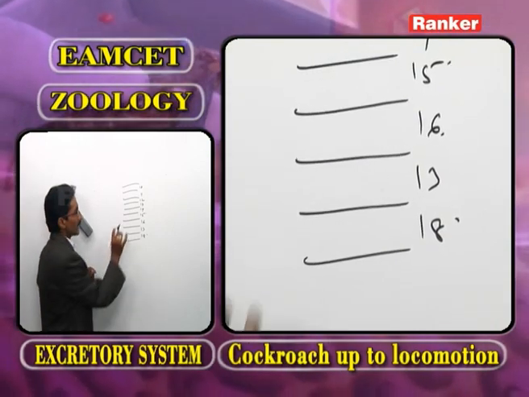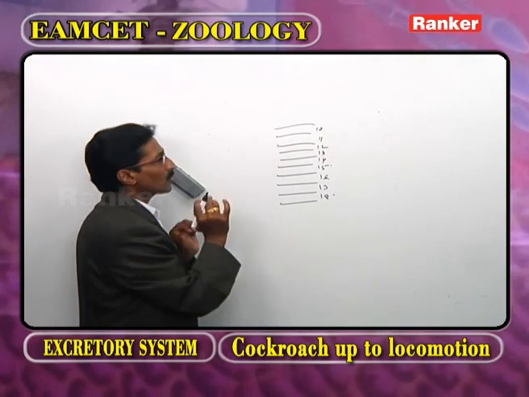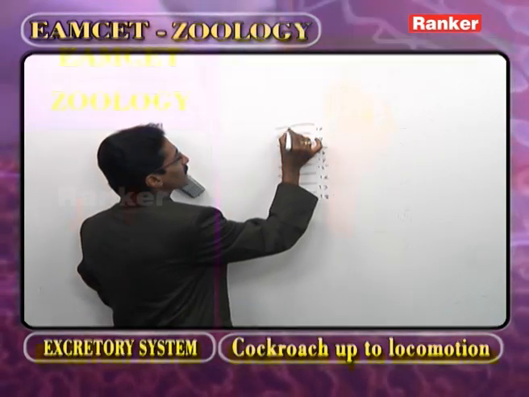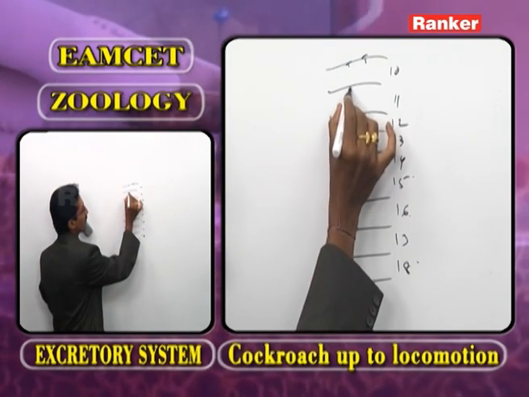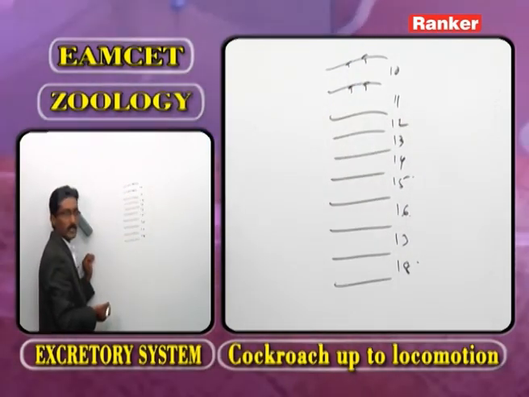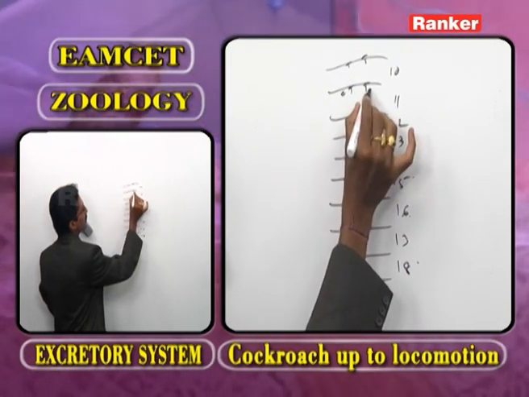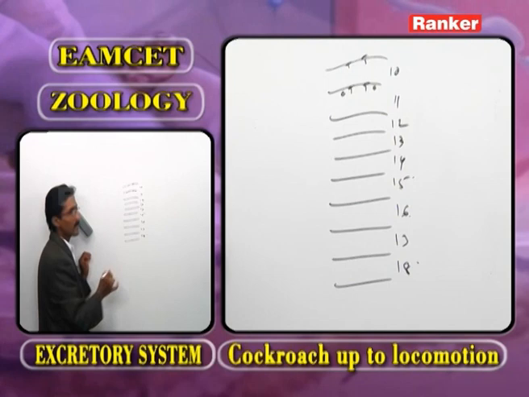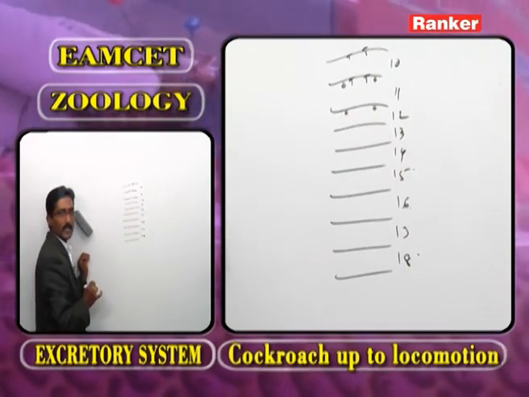Up to this, regarding the male reproductive system, that is enough. Now we know very well, in the 10th segment, first pair of testes. In the 11th segment, second pair of testes. In the 11th segment, first pair of seminal vesicles. In the 12th segment, second pair of seminal vesicles.